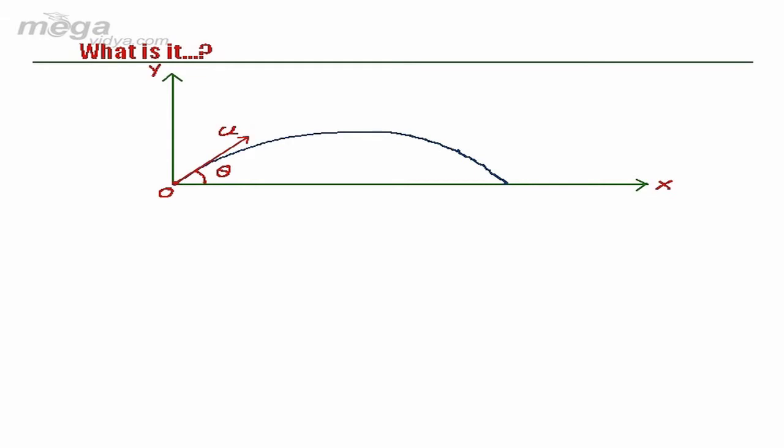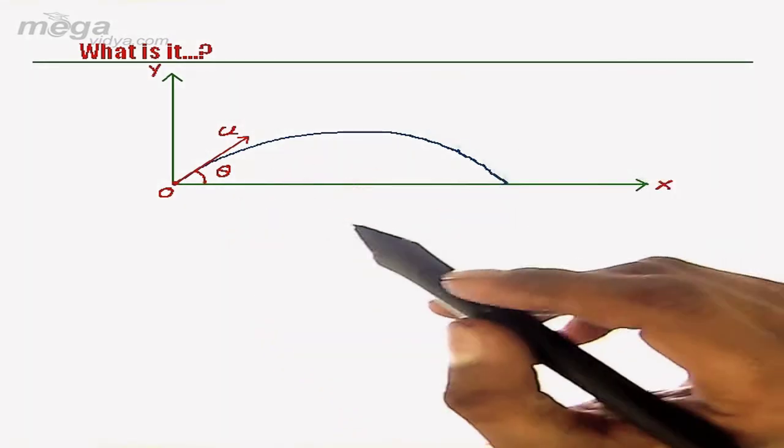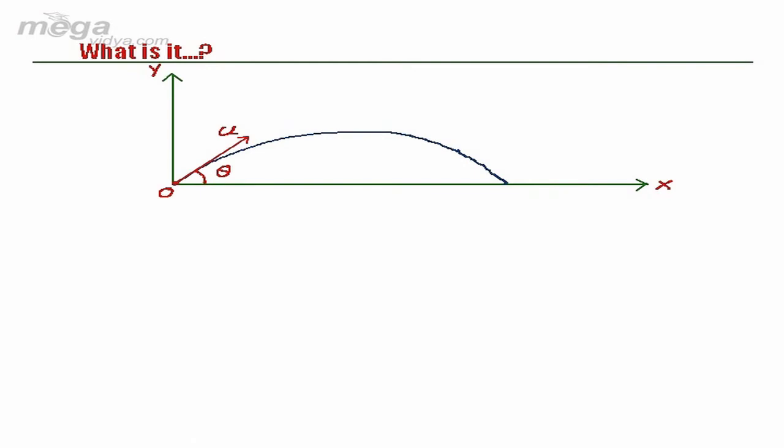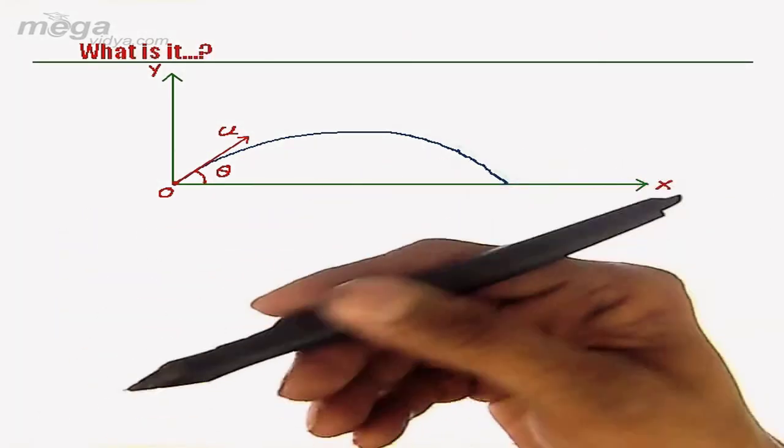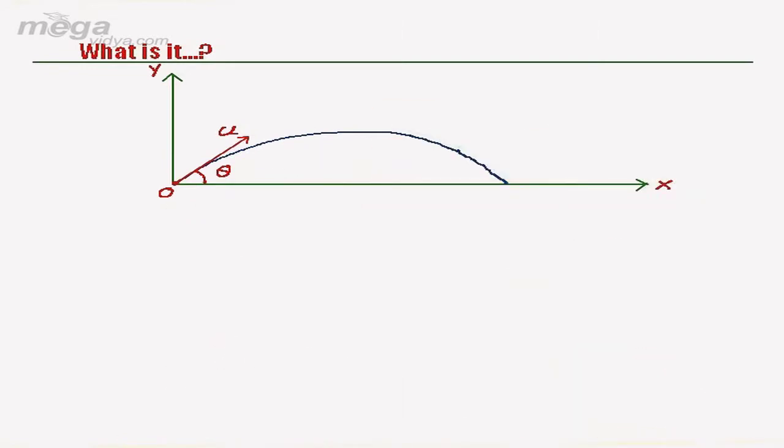Now I am decomposing the typical motion into two entirely independent one-dimensional motions. Obviously, one along x direction and one along vertically upward or y direction. If we take the projections of its motion along these two mutually perpendicular x and y directions, then what do we get?